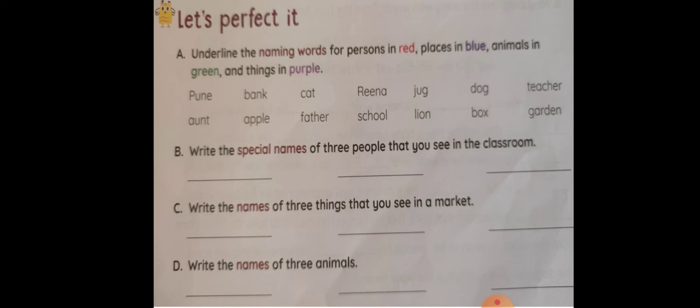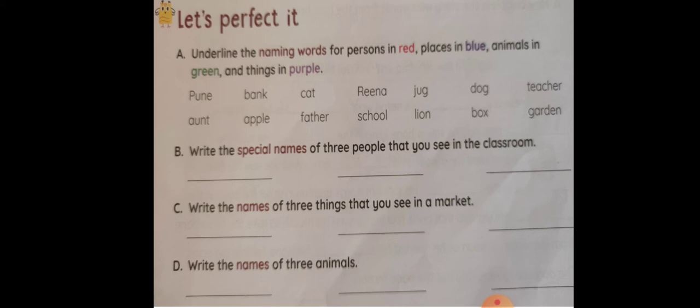These are the words. You need to underline the naming words of persons in red, places in blue, animals in green, and things in purple. Now, see, before you underline, you need to take out red, blue, green, and purple color pencils or crayons. Okay, you will not use sketch pens in the textbook. Okay, now